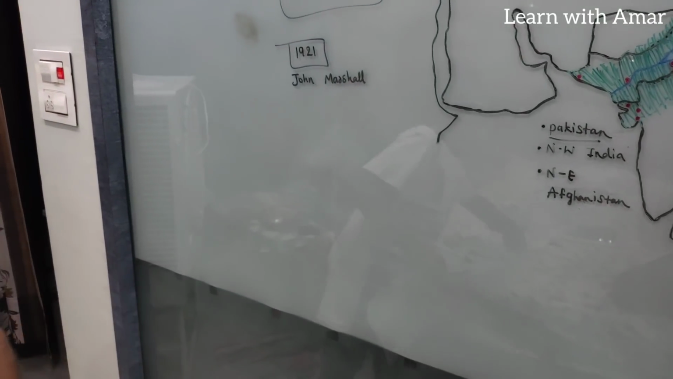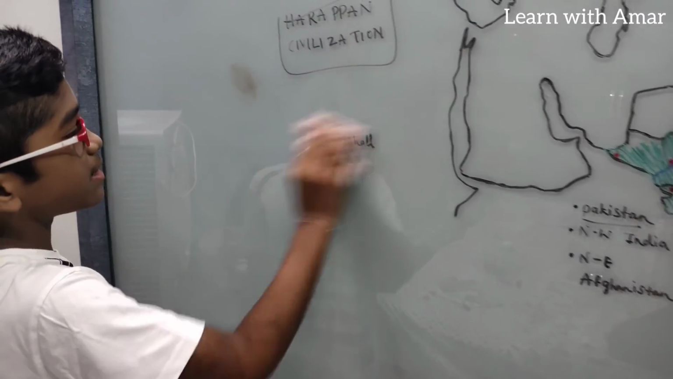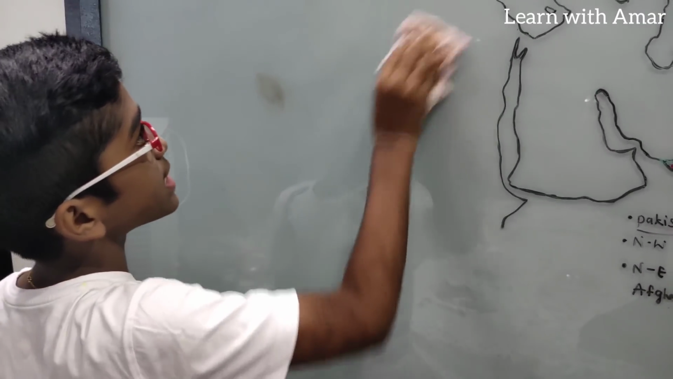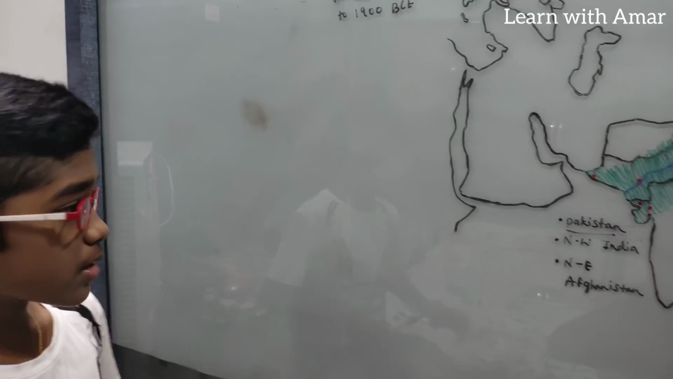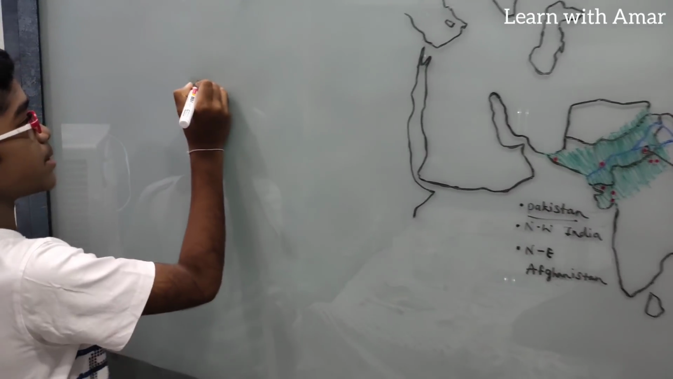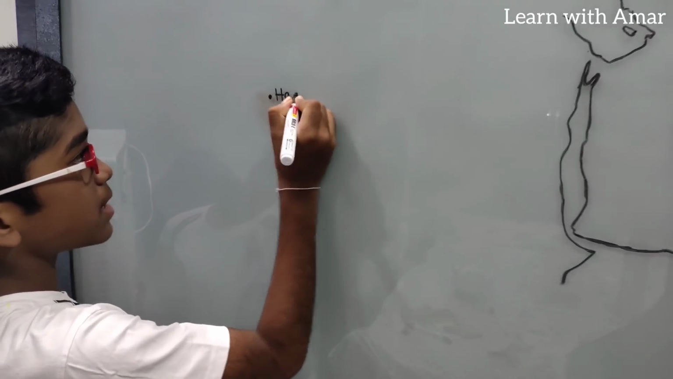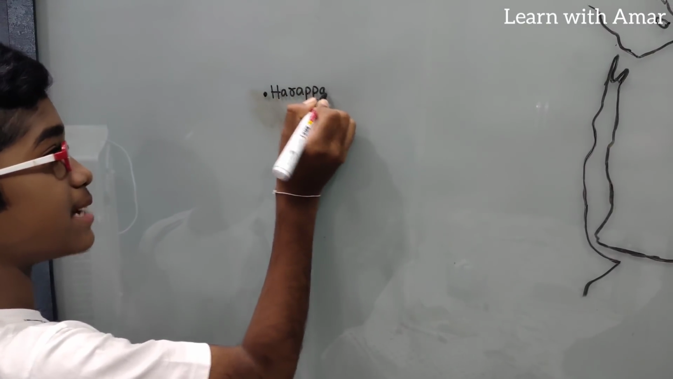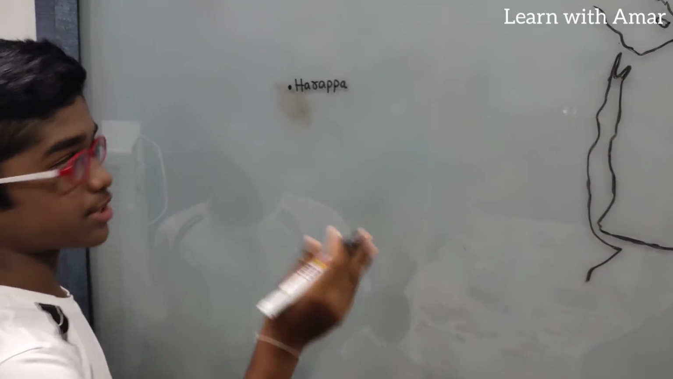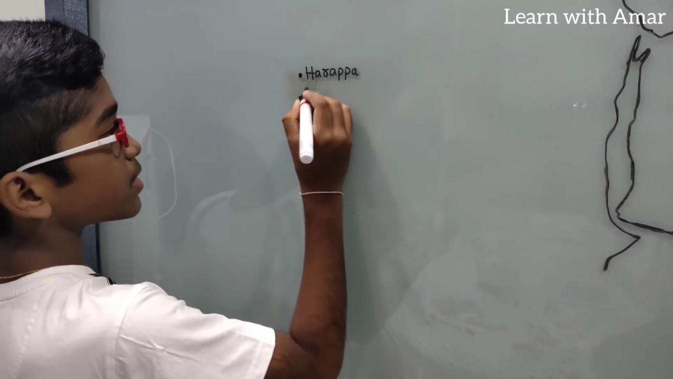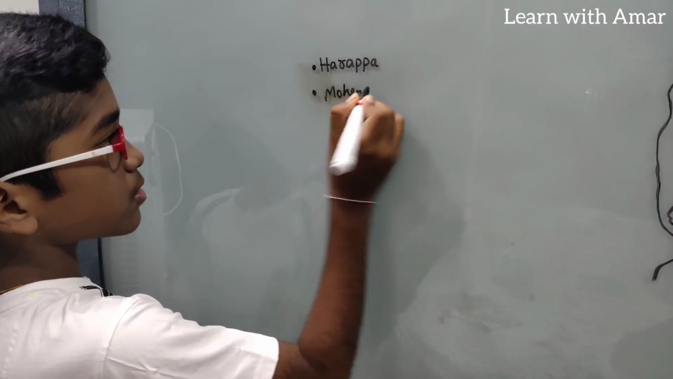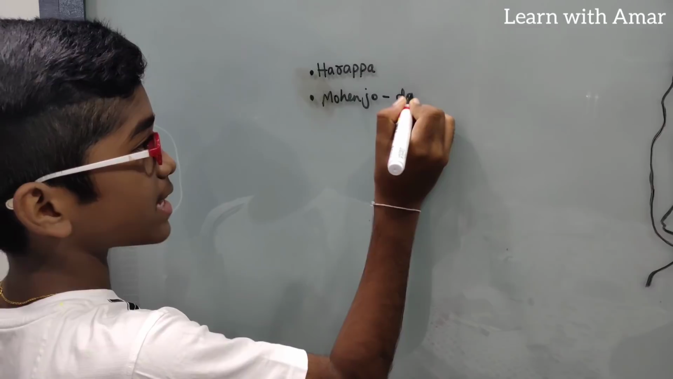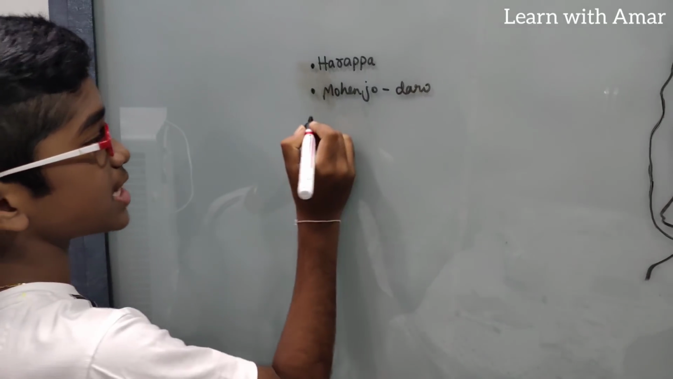Now as I revealed a city, Harappa, let's also look at the major cities of the Indus Valley Civilization. Let's write them here. First the names, then we go to the location. First Harappa, then Mohenjo-daro. These two are the major, very important cities in the Indus Valley Civilization.